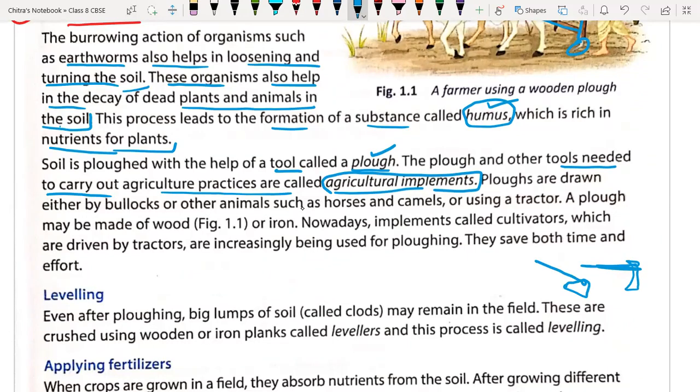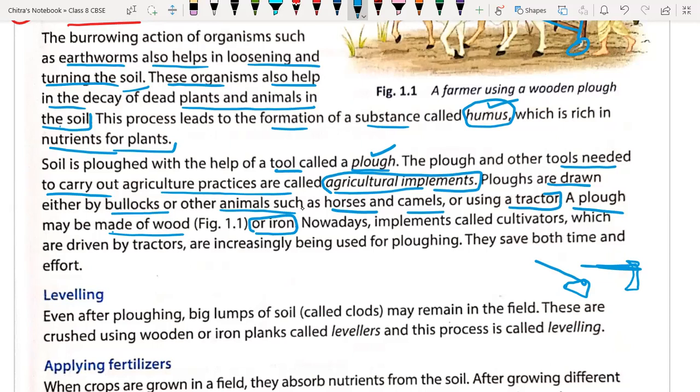Plows are drawn either by bullocks, as you can see here, or other animals such as horses and camels, or using tractors. In modern technology we have tractors, which come under the modern agricultural equipment or implements. A plow may be made of wood or iron. The iron strip is used in the plow to give it a long life.